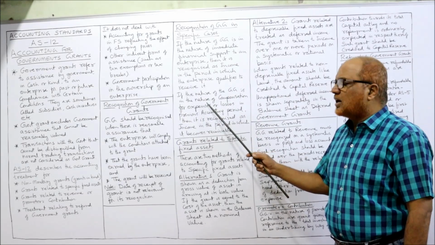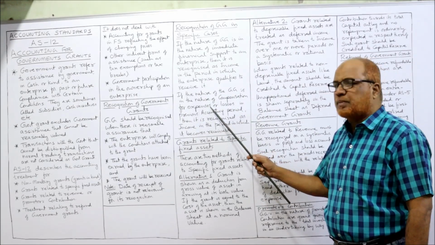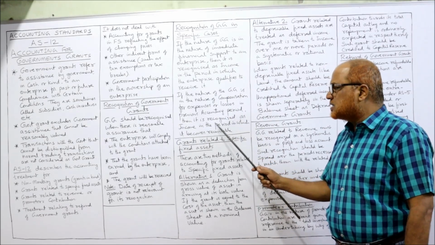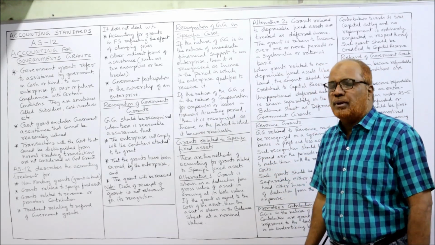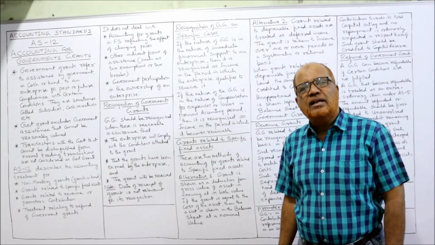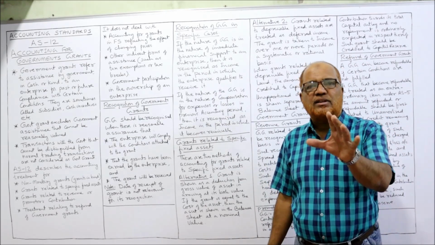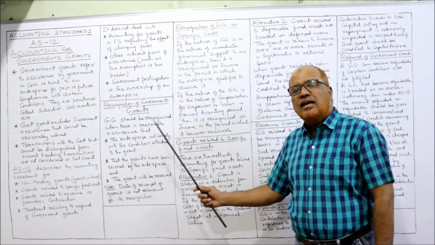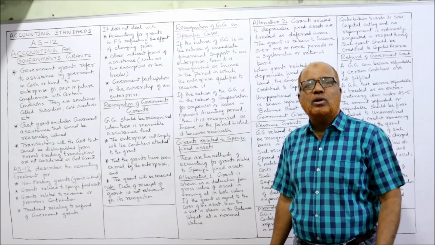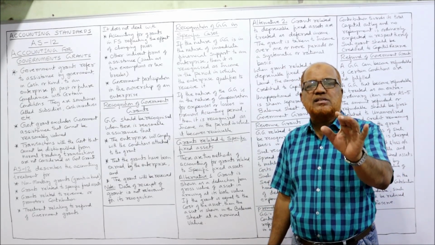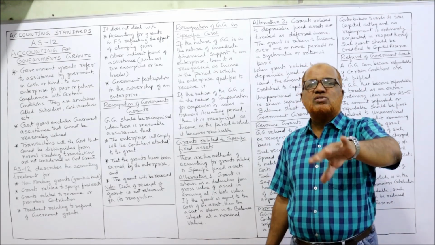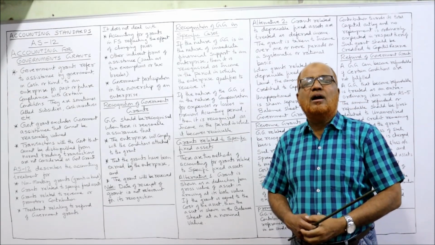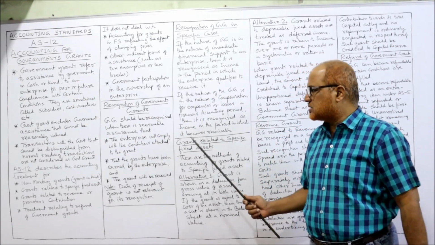If the nature of the government grant is in the nature of compensation for expenses or losses of a previous accounting period, then it is recognized as income in the period in which it becomes receivable. Sometimes the government will give the grant to compensate for the expenses or the losses. Then AS12 says we have to find out in which accounting period these expenses or losses were compensated. Accordingly, in that accounting year, the government grant should be recognized.